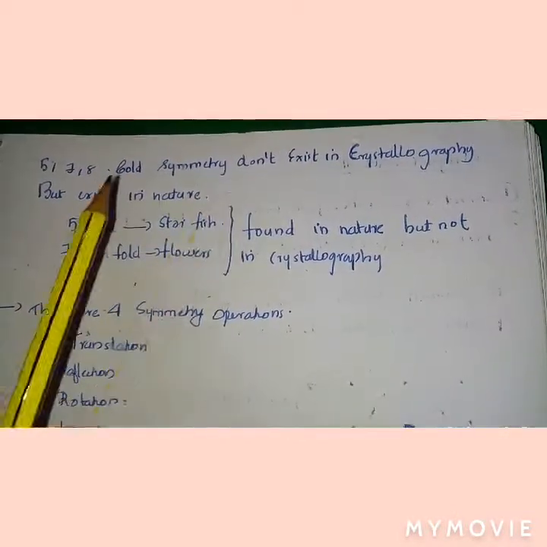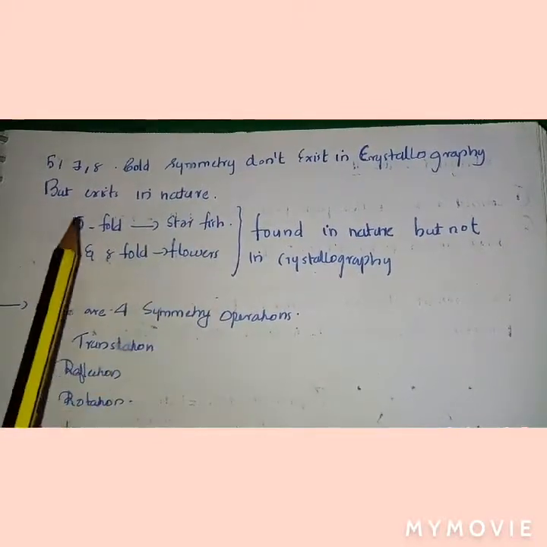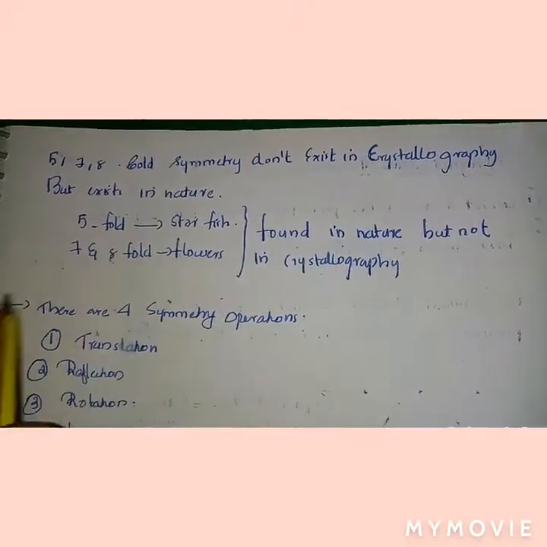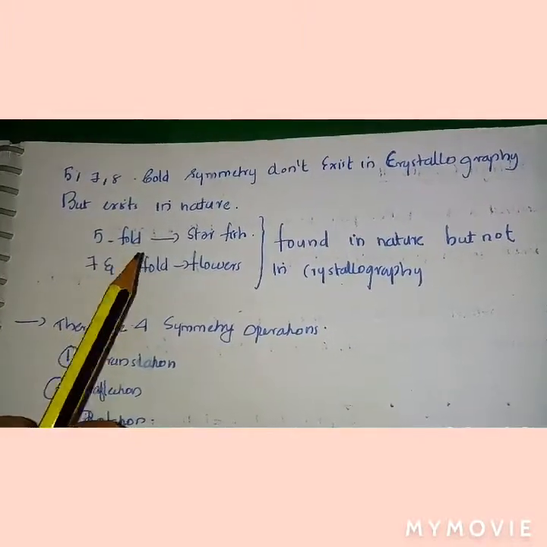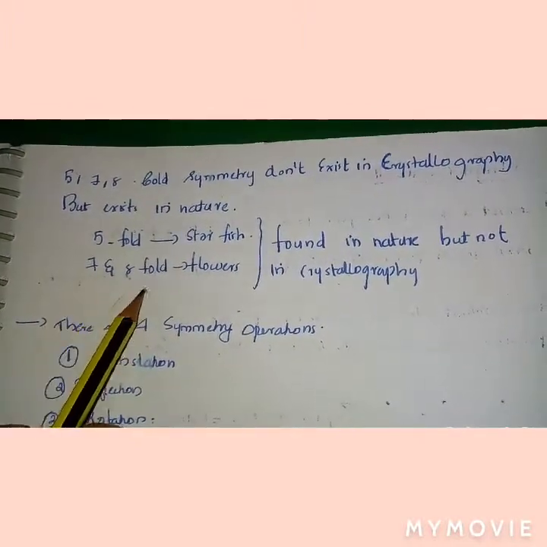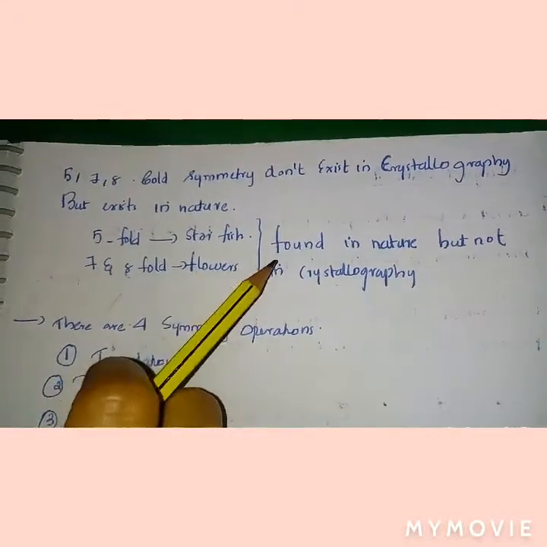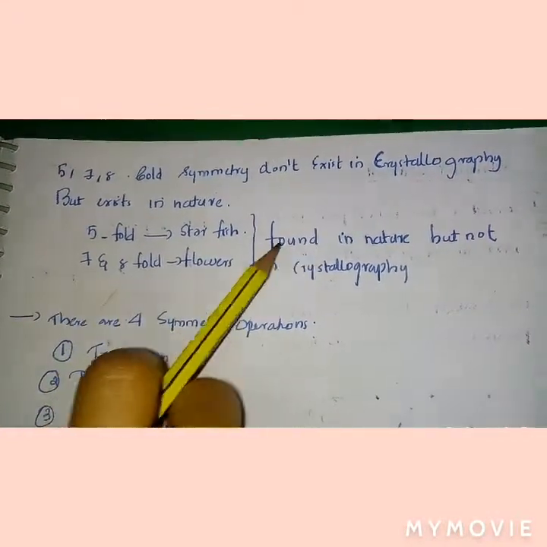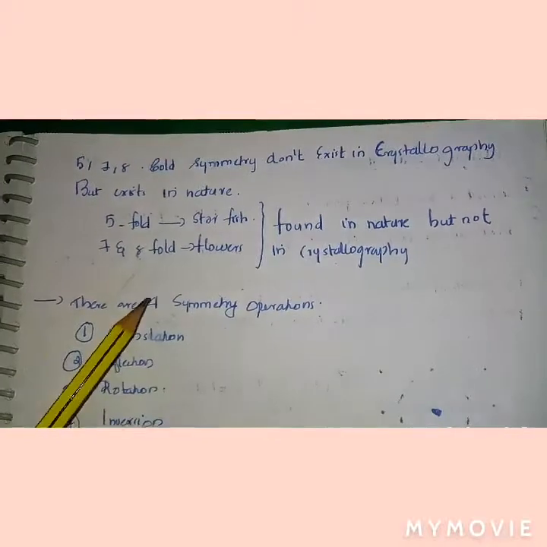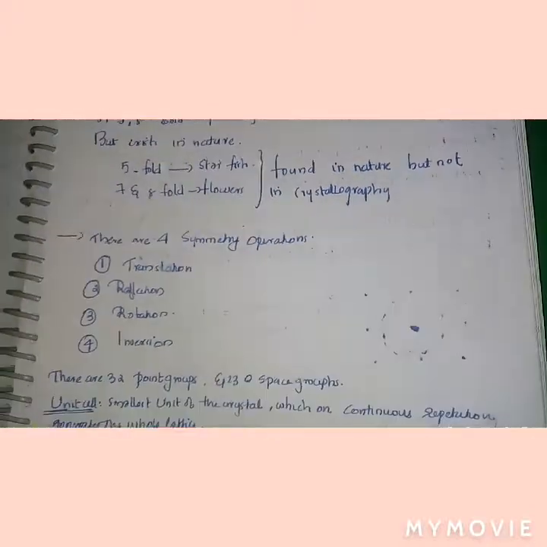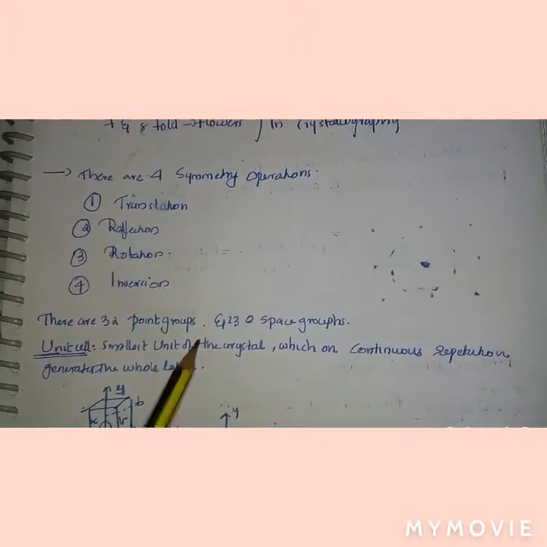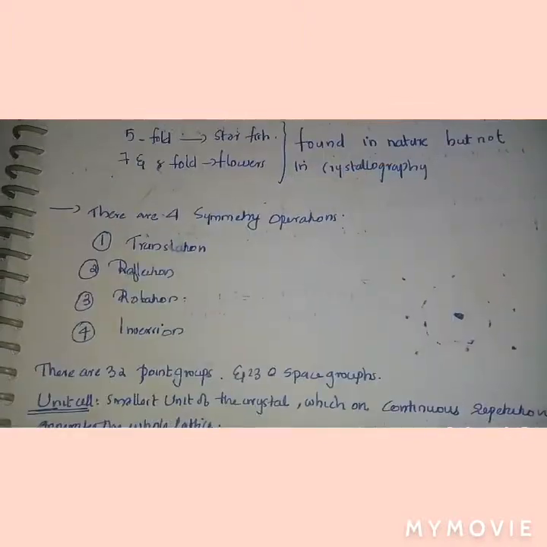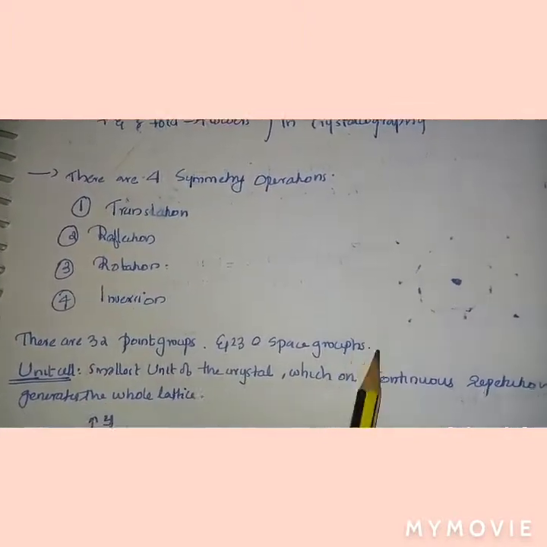5, 7, and 8-fold symmetry does not exist in crystallography but exists in nature. You can see the 5-fold symmetry in starfish and 7 and 8-fold symmetry in flowers, found in nature but not in crystallography. We have 4 symmetry operations: translation, reflection, rotation, and inversion. There are 32 point groups. We have 230 space groups.